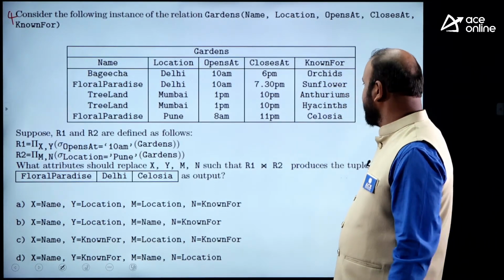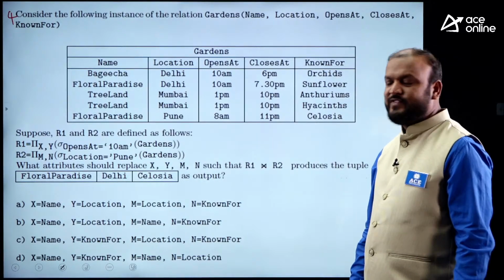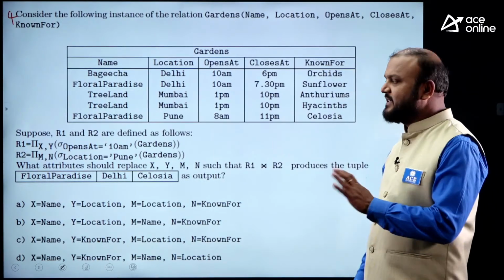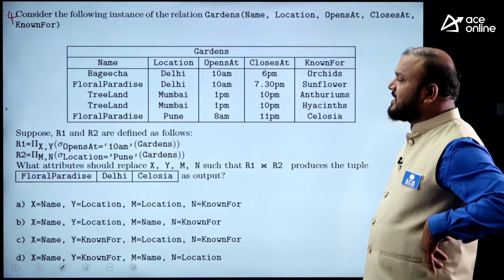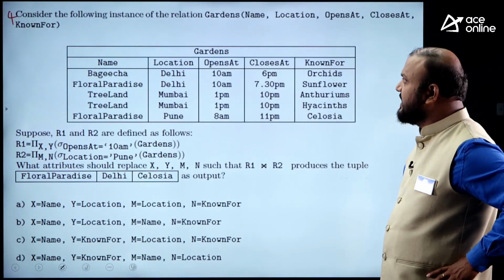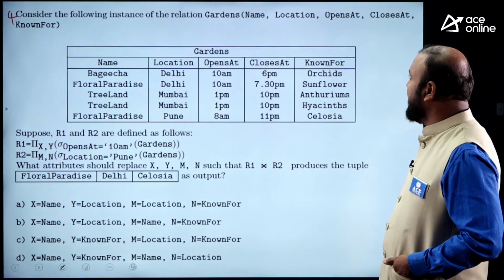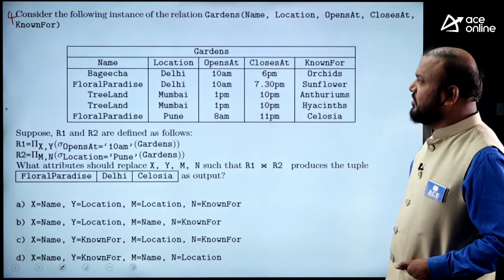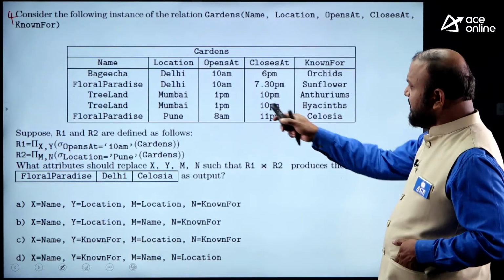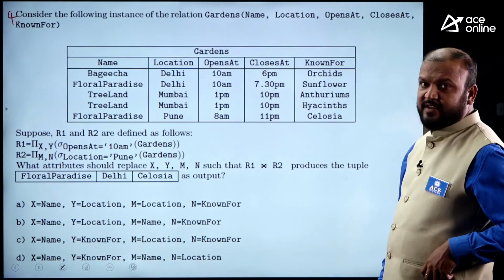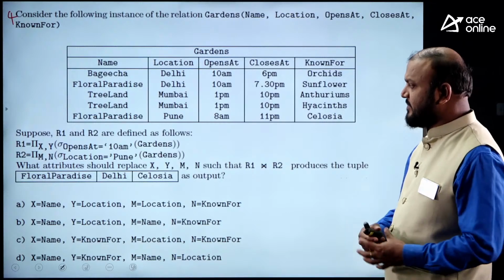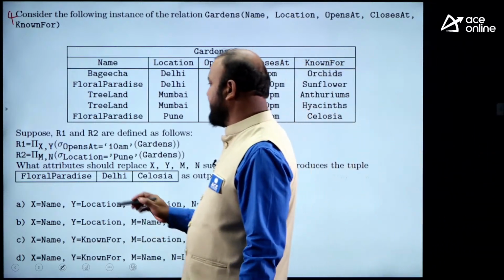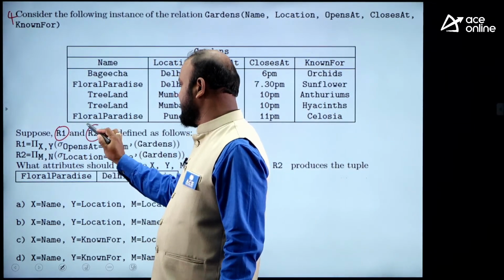Okay, maybe the whole question is visible to you, right? So everything is visible to you. Consider the following instance of the relation gardens: name, location, opens at, closes at, known for. Okay, this is gardens. Garden information is given. Suppose R1 and R2 are defined as follows.